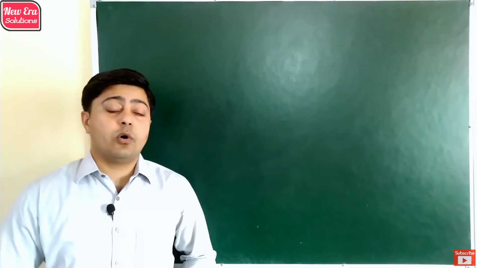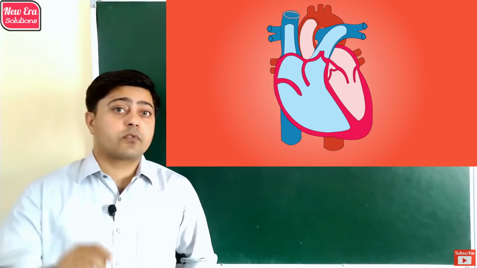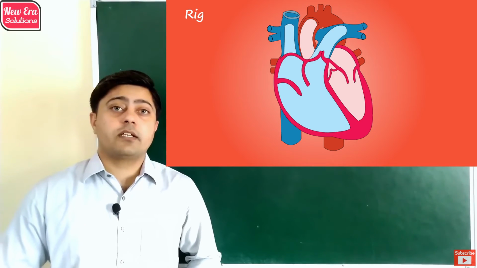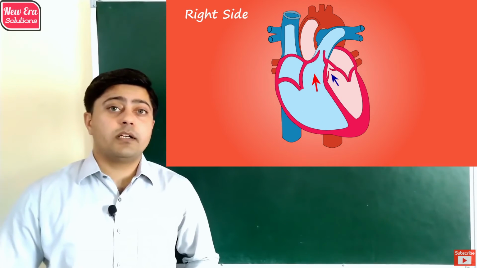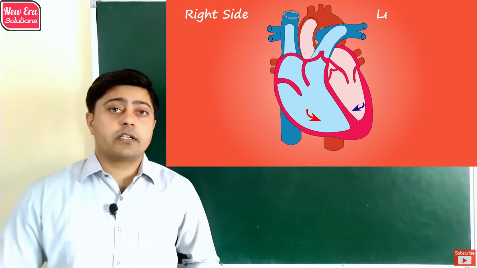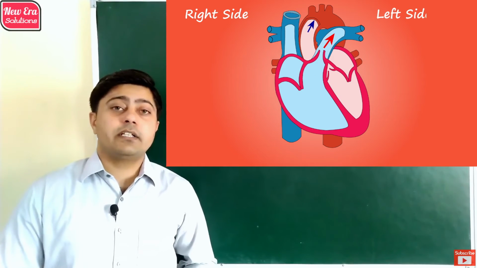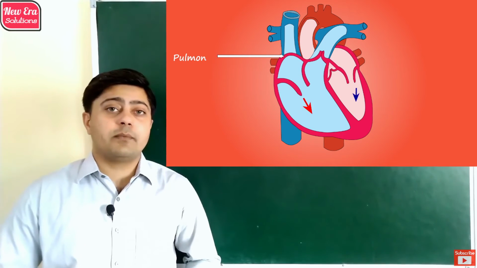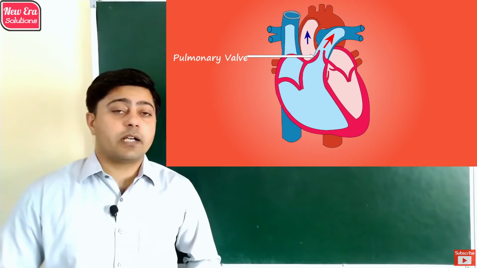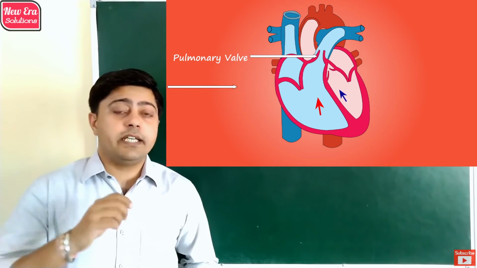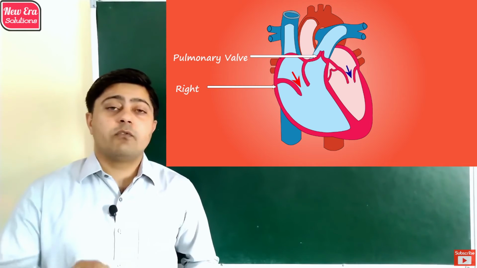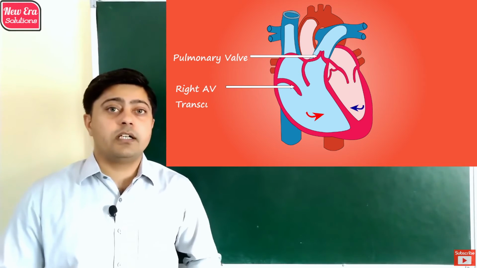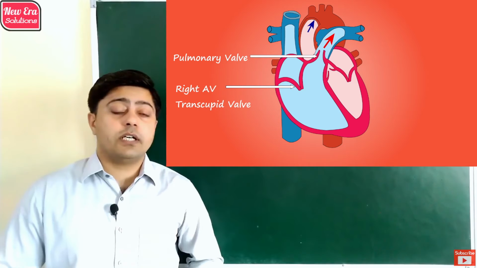The deoxygenated or impure blood collected by all the veins from the organs of the body enters the heart with the help of the largest vein called the vena cava. This impure blood first enters the right auricle or atrium, then reaches the right ventricle with the help of the tricuspid valve present between them. When these chambers are filled, the deoxygenated blood moves to the lungs with the help of pulmonary arteries, which carry deoxygenated blood from the right ventricle to the lungs.